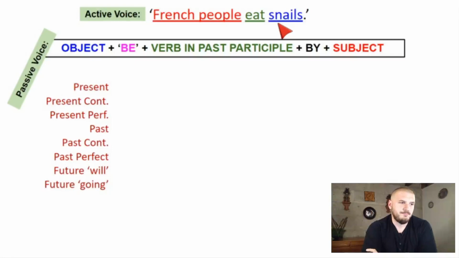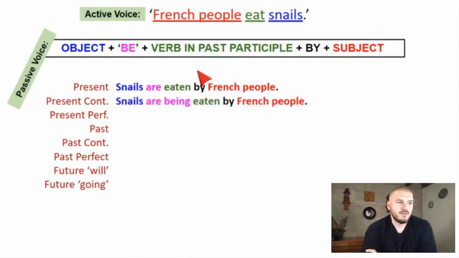3, 2, 1. Snails are eaten. Now this is plural. Snails, okay? Plural. So it's going to be are, not is. And were, not was, right? Present continuous. Están siendo comidos. Are being eaten. Present perfect. Have been. Because again, it's have, they have. So it's not has. Snails have been eaten.